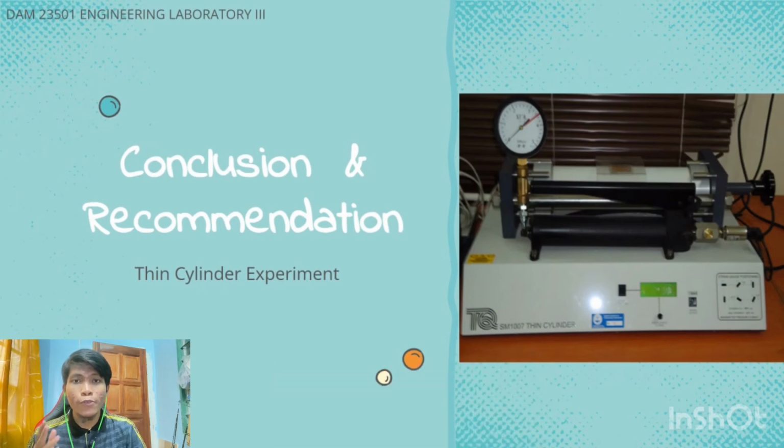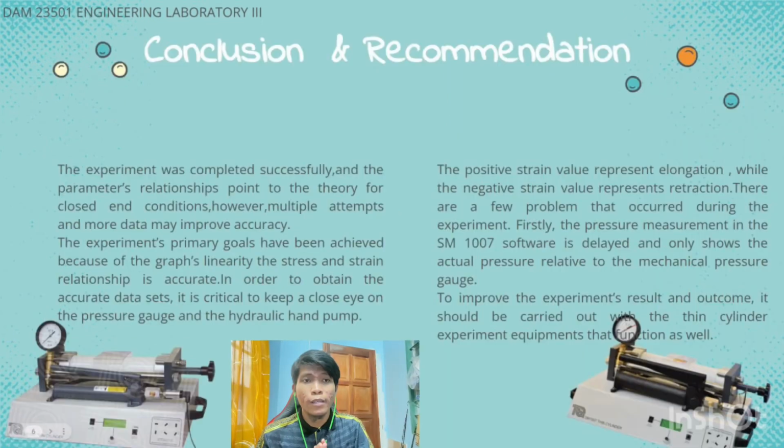Today I would like to discuss the conclusion and recommendation for the thin cylinder experiment. The experiment was completed successfully and the parameter relationships point to the theory for closed-end conditions. However, multiple attempts and more data may improve accuracy. The experiment's primary goals have been achieved because of the graph linearity. The stress and strain relationship is accurate.